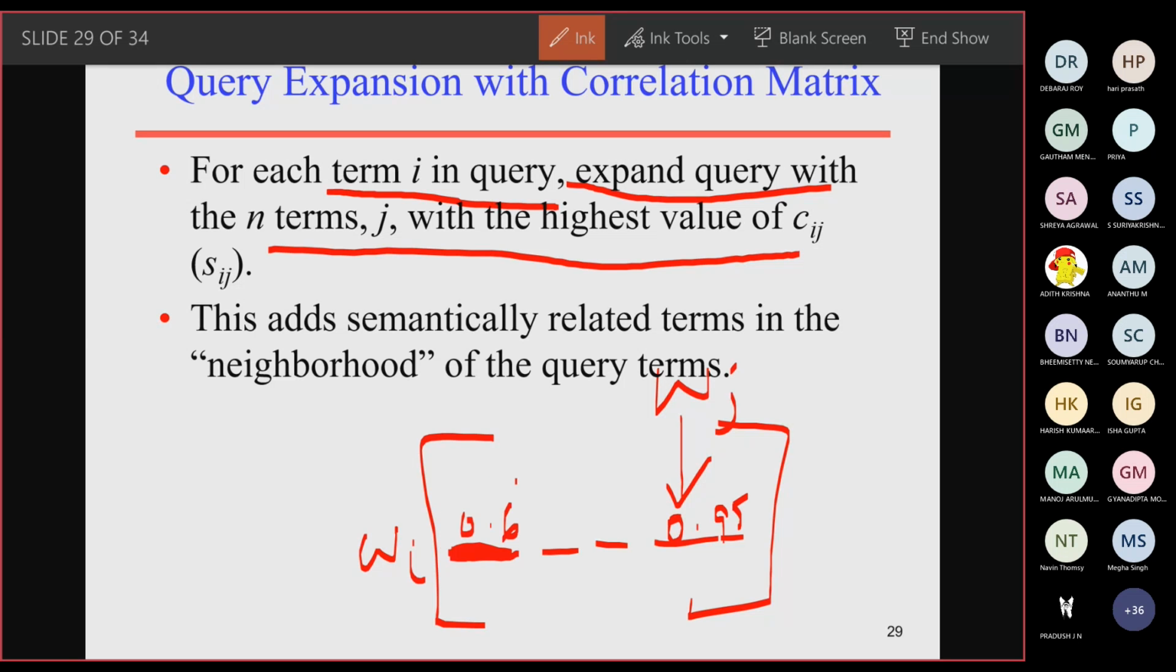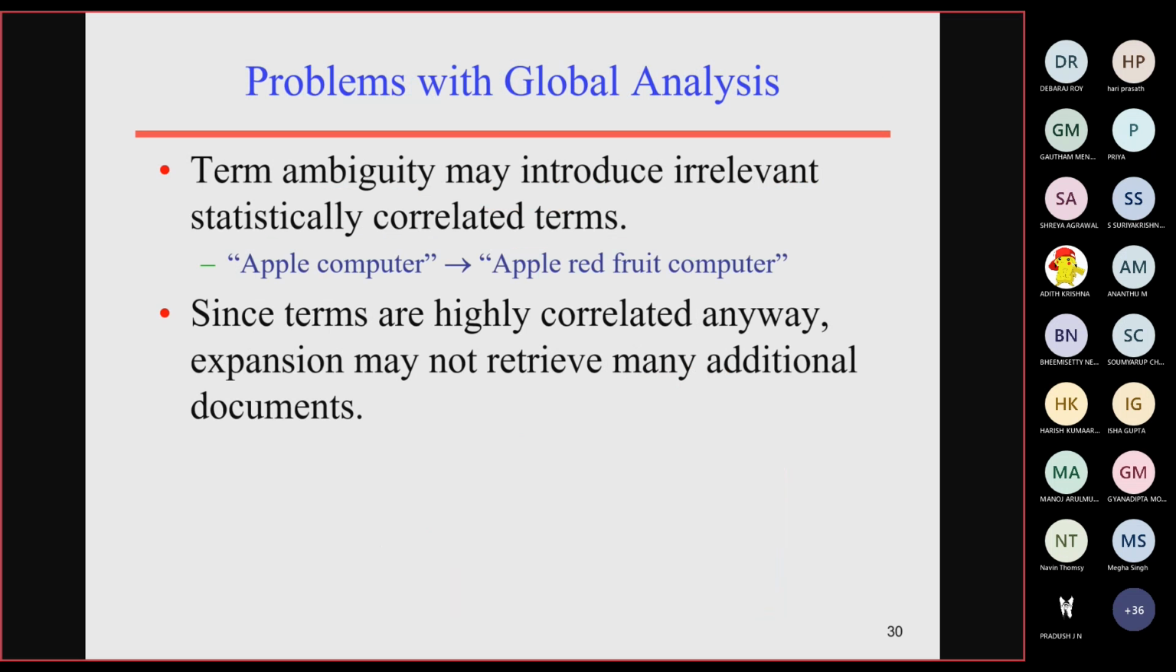This is the word I'm giving as input, and the term which has the highest value in my given correlation matrix will be added. It will be identified to be in the neighborhood of the term, and it will be semantically related with the term, and it will be expanded. So this is the idea behind query expansion with a correlation matrix.